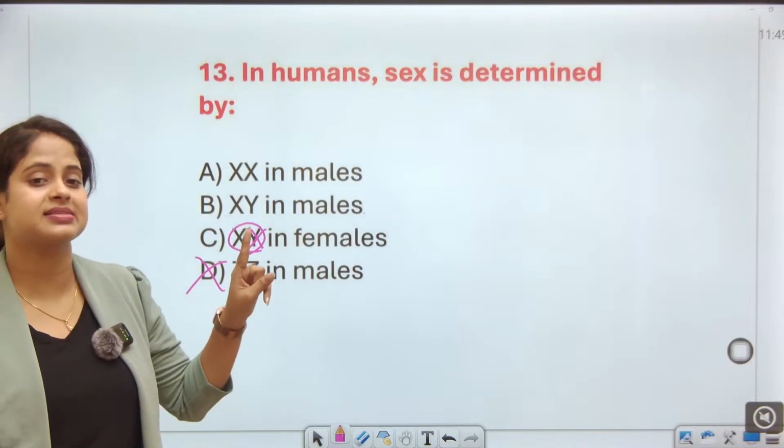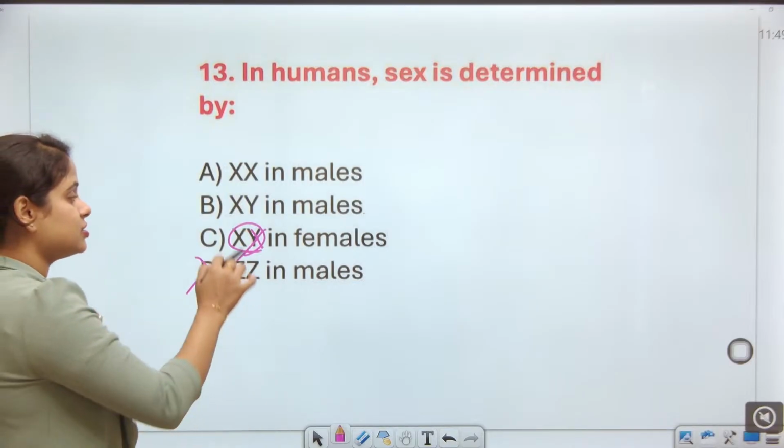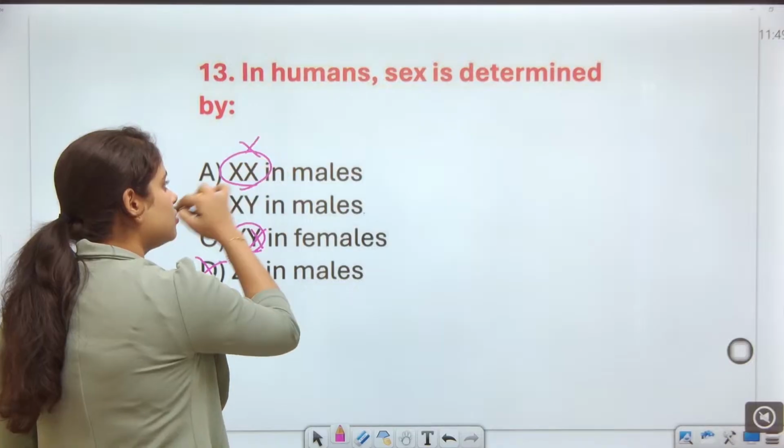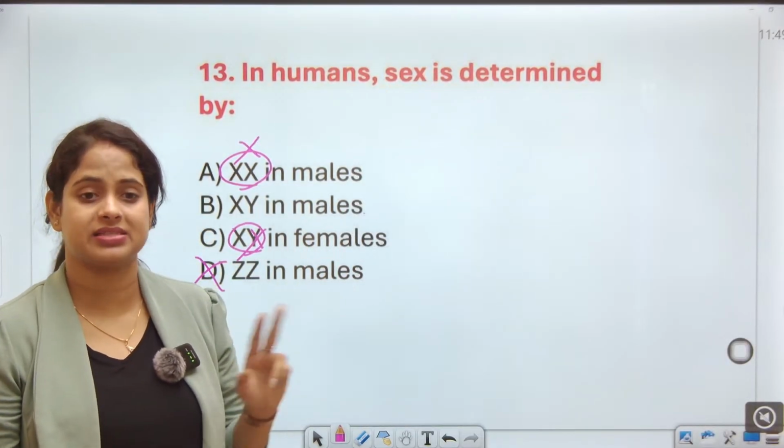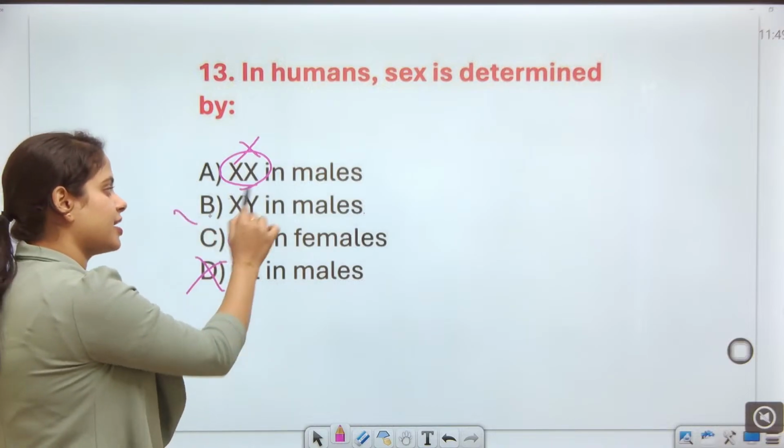Female always has XX chromosomes. And guys, XX in males is also wrong. Guys, males always have XY, females have XX. So the odd one out is XY in the male case.